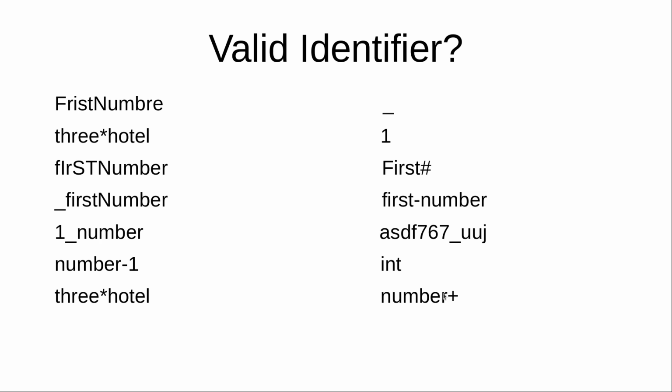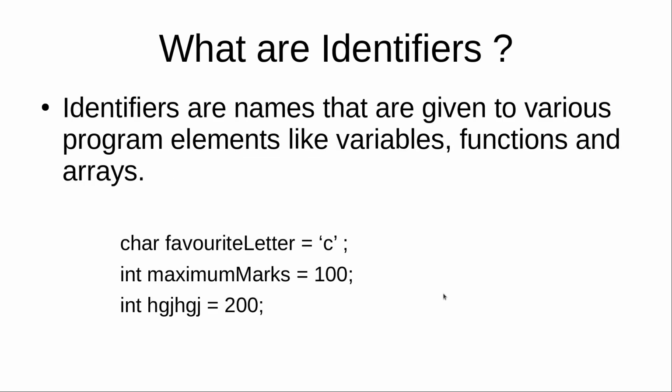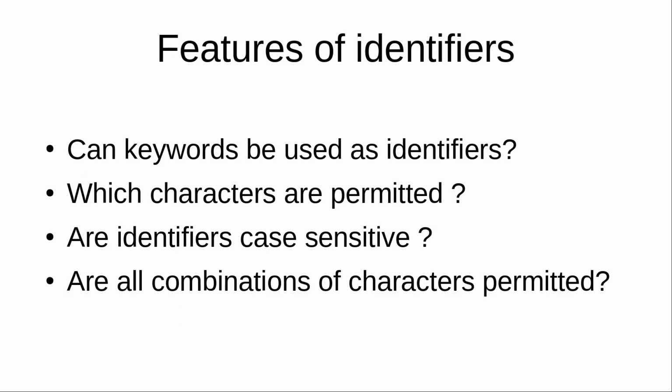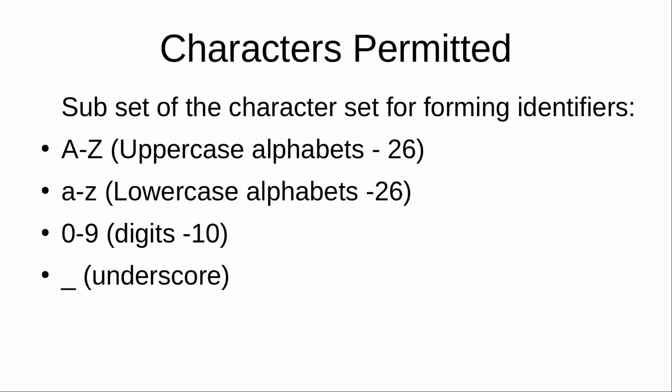Okay, so those were a few examples. So what all did we learn today? We looked at the definition for identifiers. So identifiers are names that are given to various program elements like variables, functions and arrays. And what are the features of identifiers? Keywords cannot be identifiers. There are certain characters which are permitted.